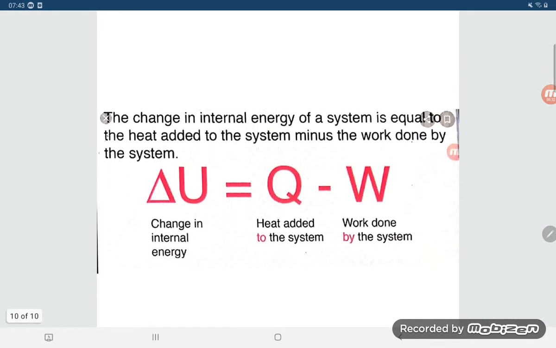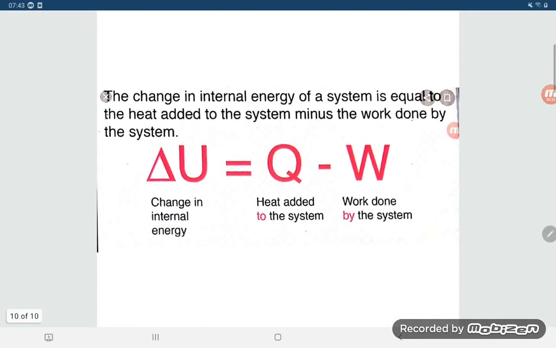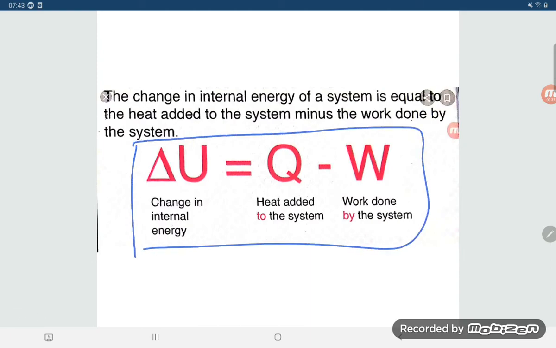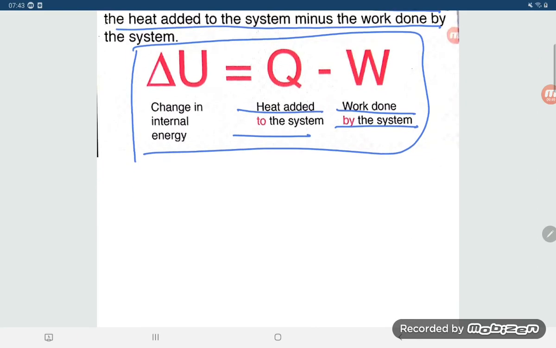Okay. Here also you can understand the negative sign, better explained: work done by the system, heat added to the system. The change in internal energy of the system is equal to the heat added to the system and work done by the system.